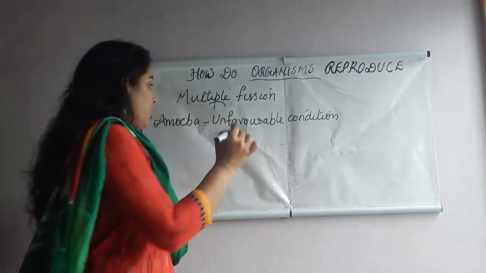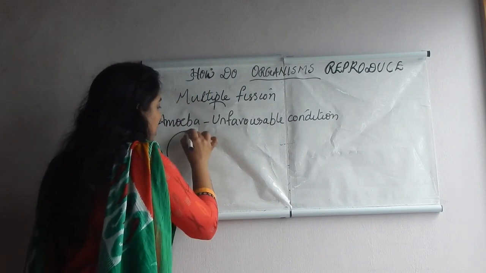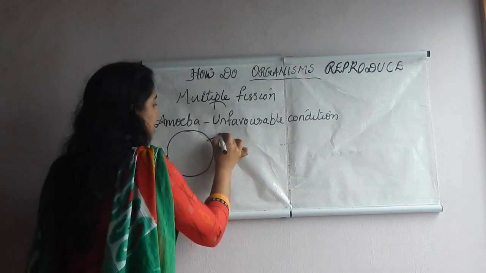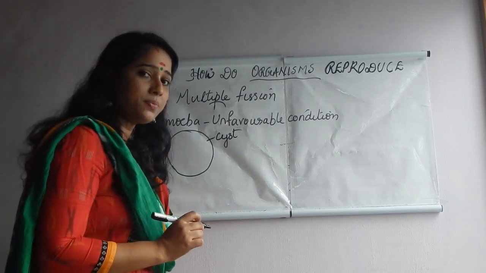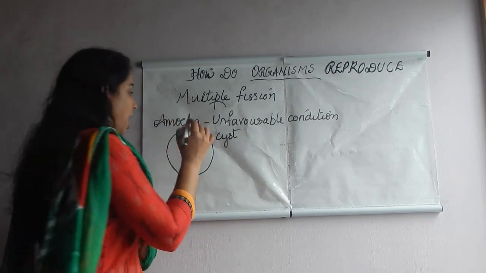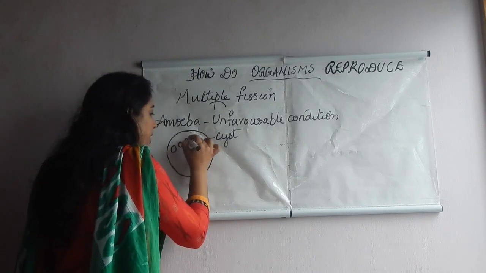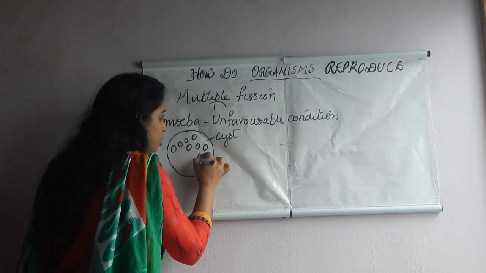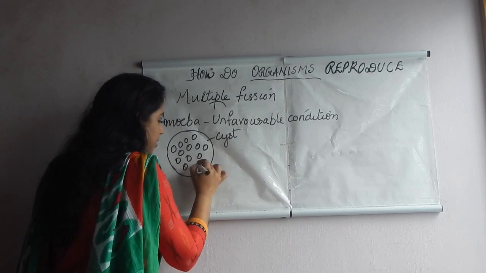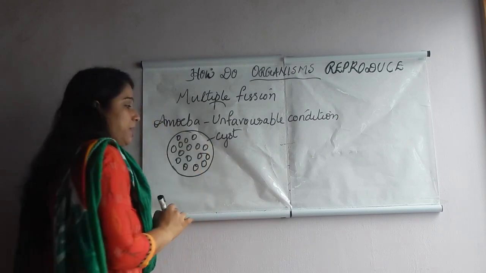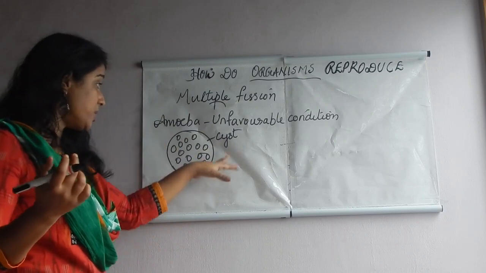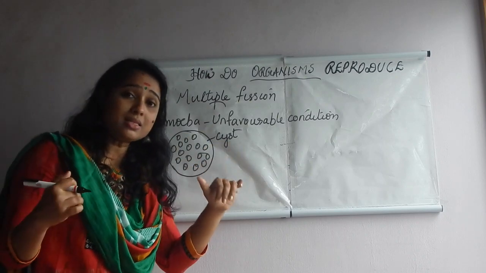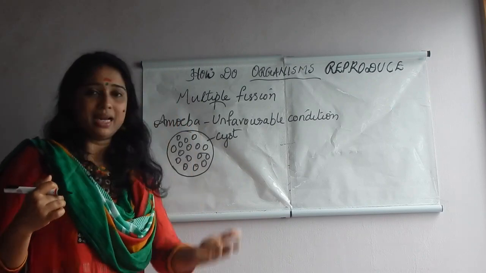That time what amoeba does normally? Amoeba creates an outer covering known as the cyst. What's the function of this cyst? Yes, to provide protection. And within the cyst, amoeba divides so many times and numerous amoebas are produced. During unfavorable condition, amoeba produces a cyst around it, and within the cyst the nucleus divides so many times.